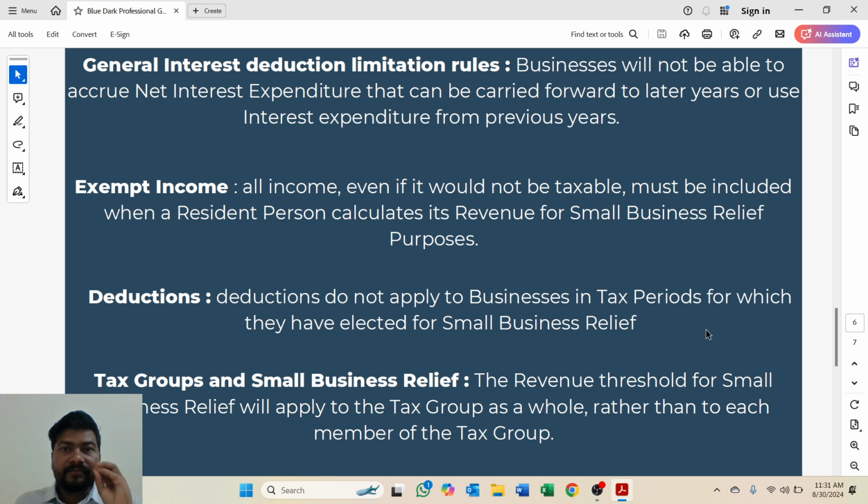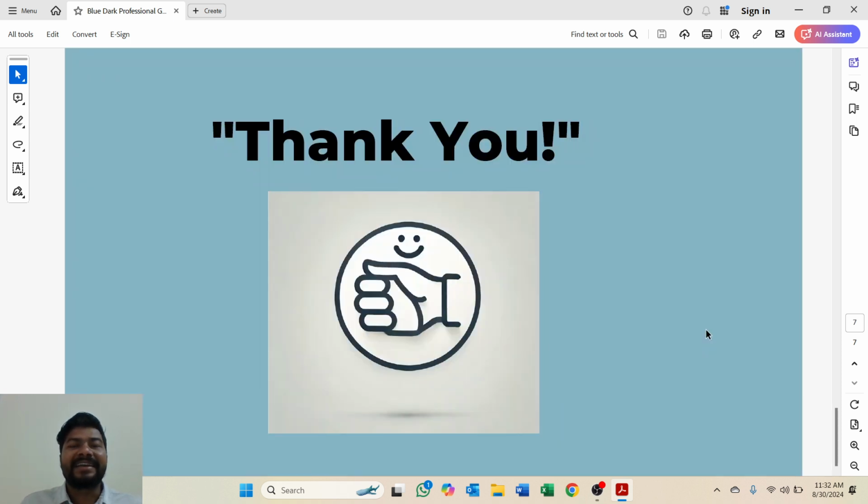Suppose three companies form the group. In that case, company A's turnover, company B's turnover and company C's turnover in total should be less than 3 million dirham. This 3 million dirham limit is not applicable to each company. It applies to the tax group as a whole, on consolidated balances. So while calculating the revenue threshold, we have to apply it to the tax group as a whole, not on each company basis.